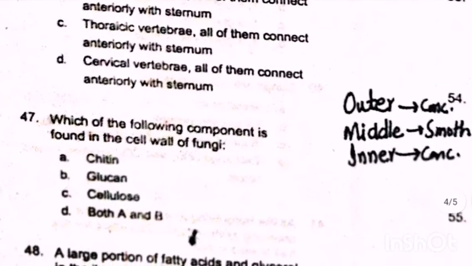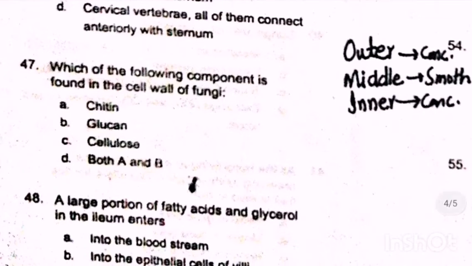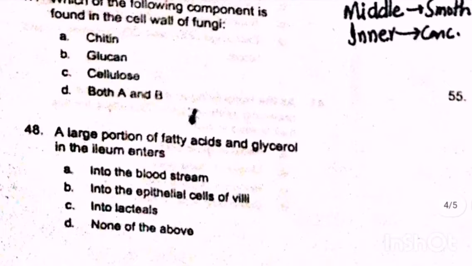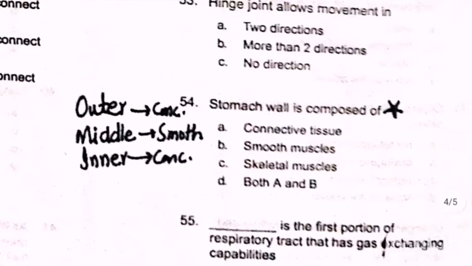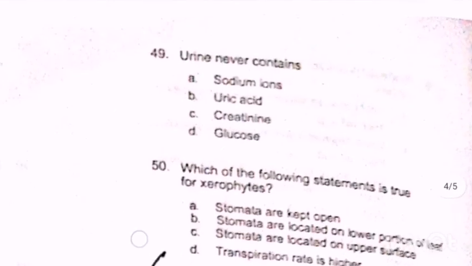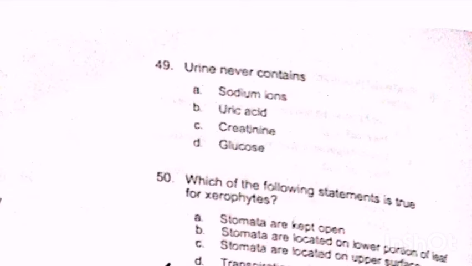Which of the following component is found in the cell wall of fungi? Chitin, glucan, cellulose, both A and B. A large portion of fatty acids and glycerols in the ileum enters into the bloodstream, into the epithelial cells of villi, into the lacteals, none of above. Urine never contains sodium ions, uric acid, creatinine, glucose.